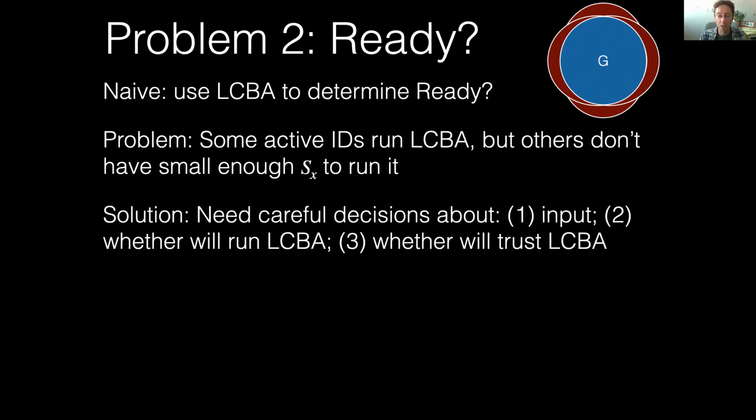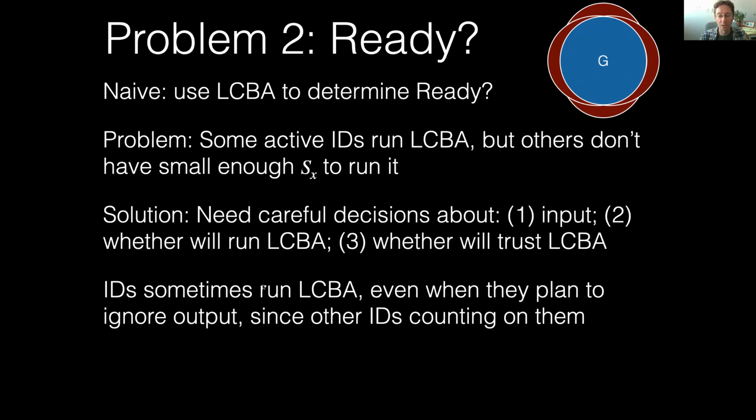We will also make a decision about whether or not to run LCBA, and finally, a decision about whether we will trust LCBA. In our algorithm, the IDs will sometimes run LCBA even when they plan to ignore the output, just to help out other IDs that are counting on them to run LCBA. And you have to be very careful.